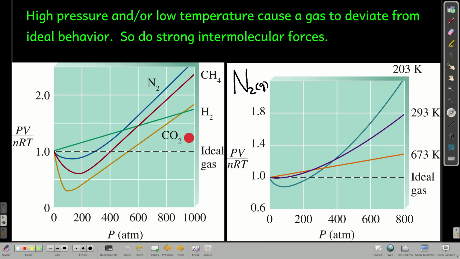And so basically what we're seeing here is the heavier molecules are deviating more from ideal behavior than the lighter molecules. The lightest is hydrogen, right? Notice that? And it's the closest to being a straight line and hitting this dashed line. Now let's go over here. When we look at just one gas, nitrogen, and we're looking at different temperatures, notice the higher the temperature, the closer this line gets to being flat and close to the ideal behavior.